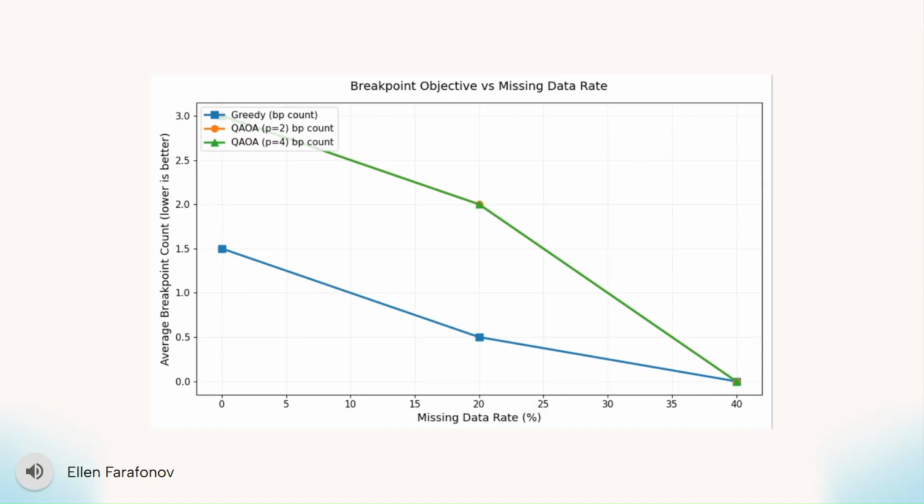Greedy starts lower, but it also decreases like the QAOA. The point is that all the methods are trending downward, so QAOA is able to still work with missing data, rather than just breaking down as the data gets more incomplete, which, as I previously mentioned, is very important when working with genetic data.